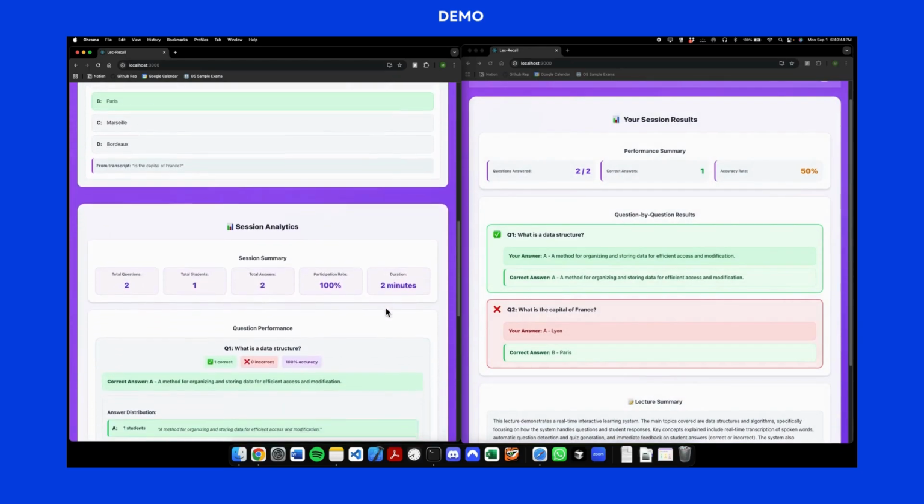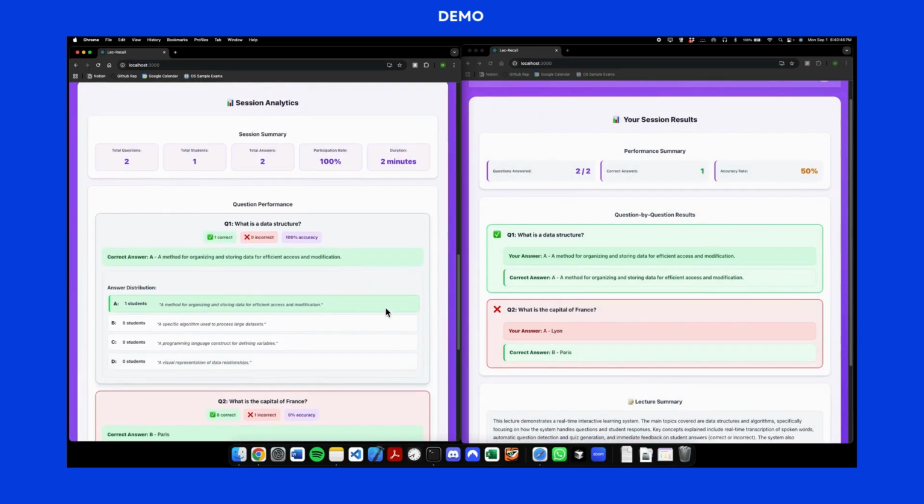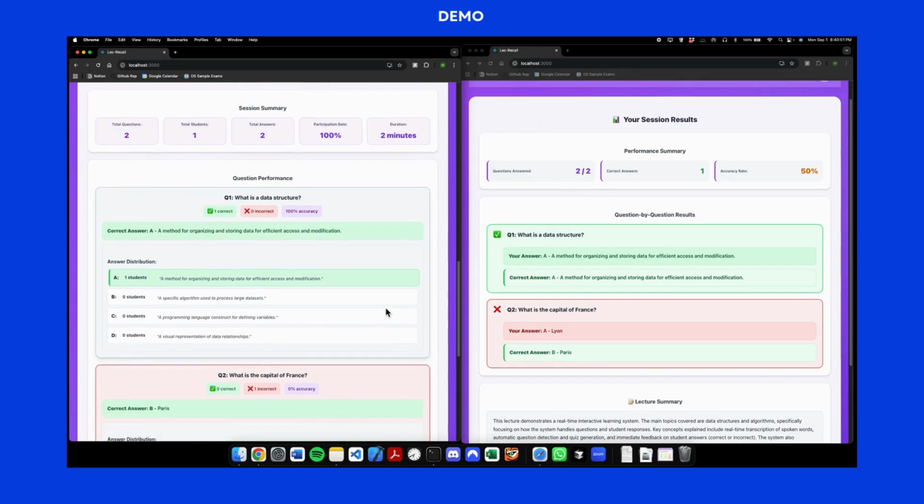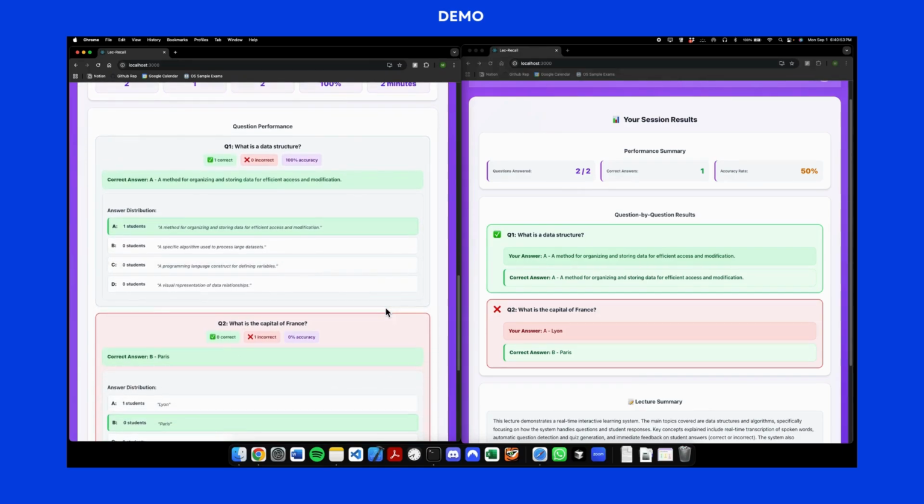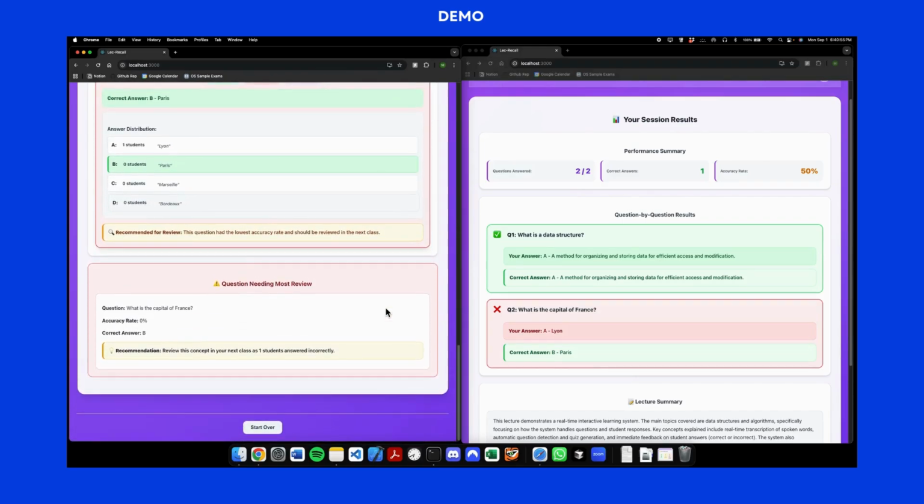Once we end the session, on the lecturer side, we get session analytics per question showing how many students answered a question and what the accuracy of the answers was. They also get a nudge on which questions or topics to review for the next class.